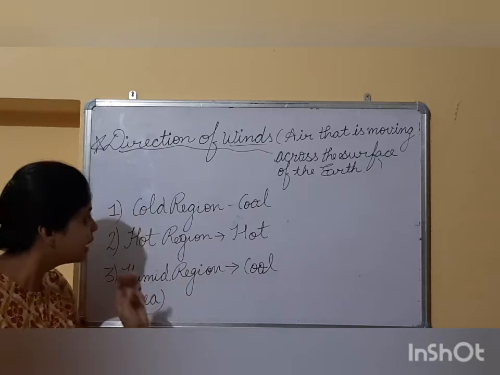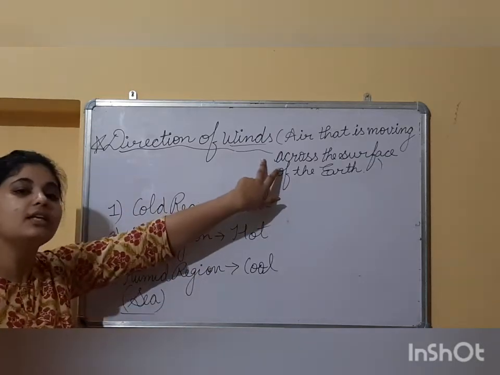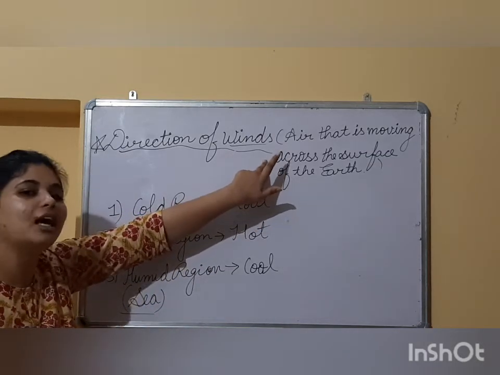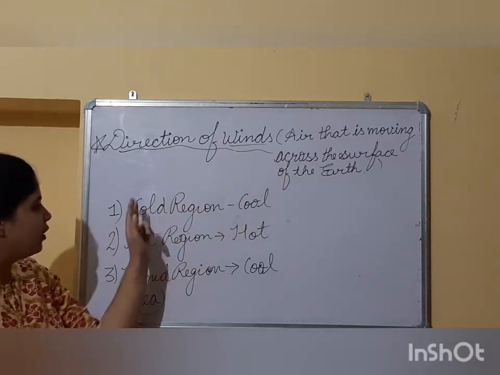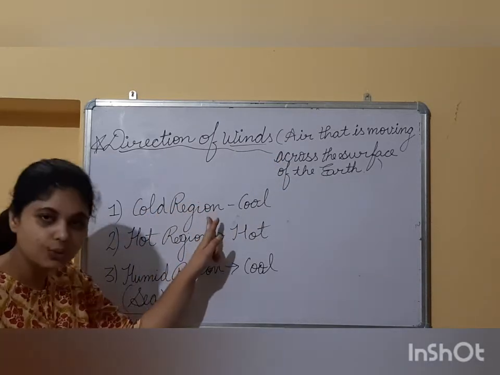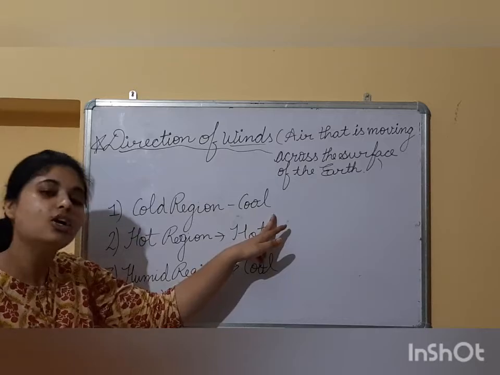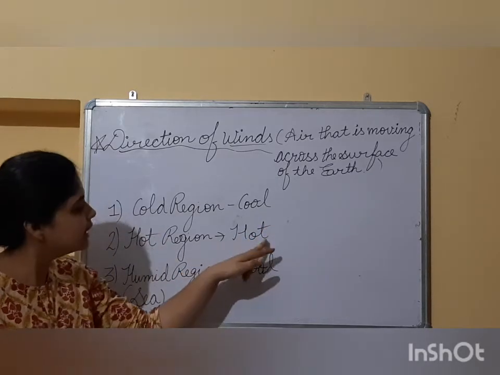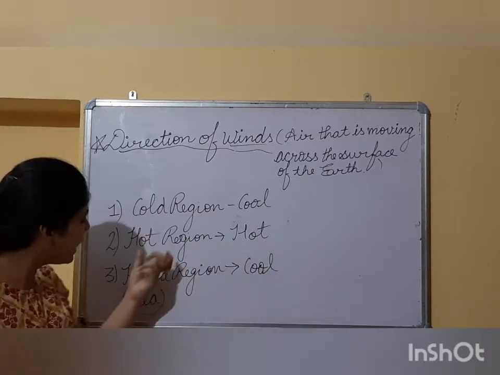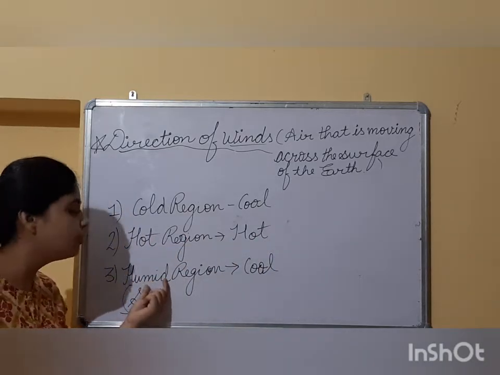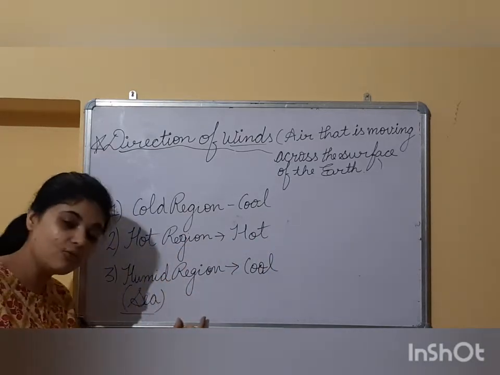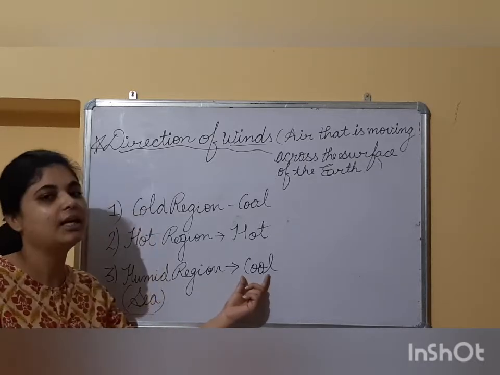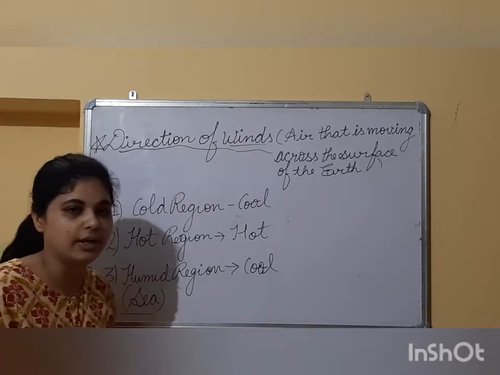cool air. Again, how does the direction of the winds, the direction of the breeze, affect the climate of a place? See, if the wind is blowing from a cold region, then it will bring cool air. If the wind is blowing from a hot region, then it will bring hot air. And if the wind is blowing from a humid region such as from sea water, then it will make the place cool and it will bring cool air.